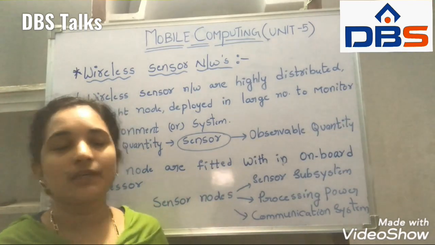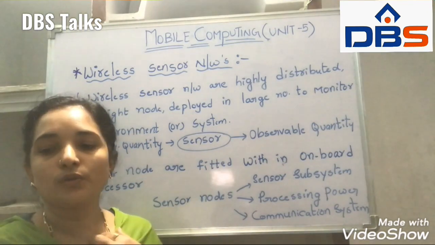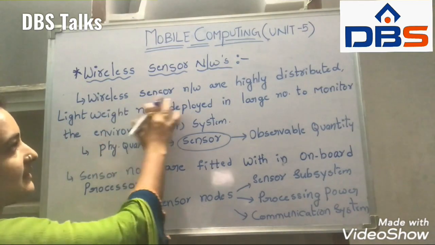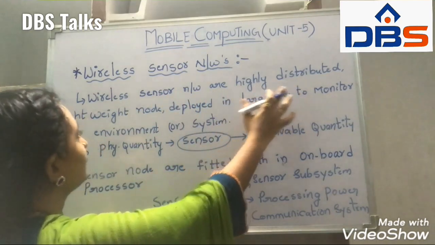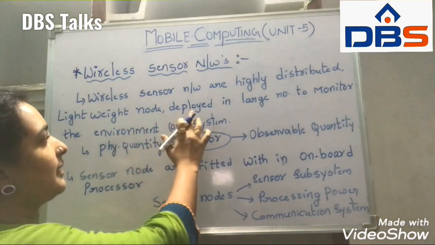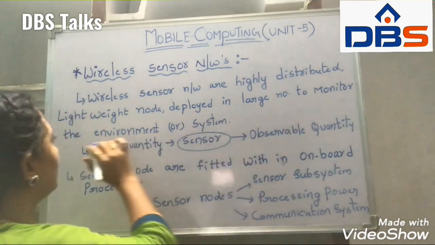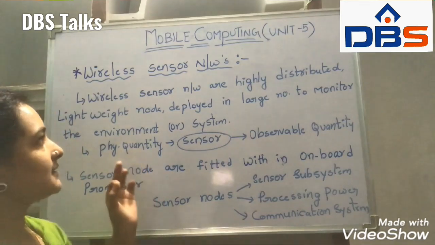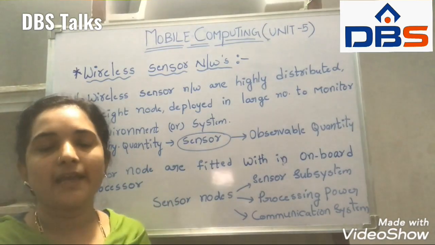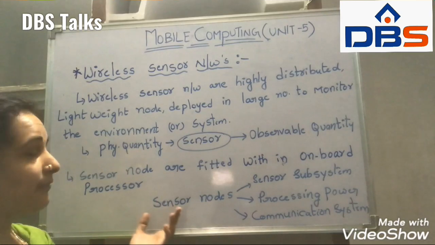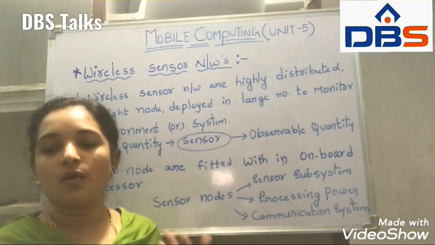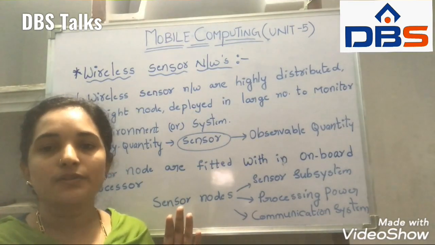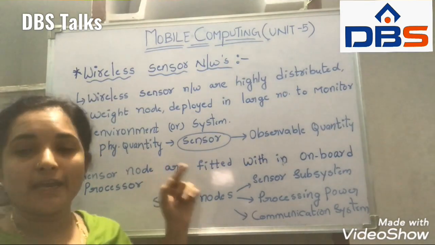Now we are coming to the wireless sensor network. Here we have a small definition. Wireless sensor networks are highly distributed, lightweight nodes deployed in large numbers to monitor the environment or a system.